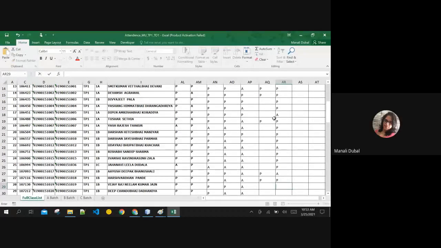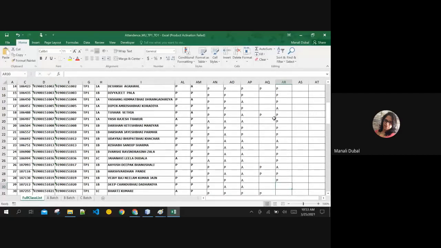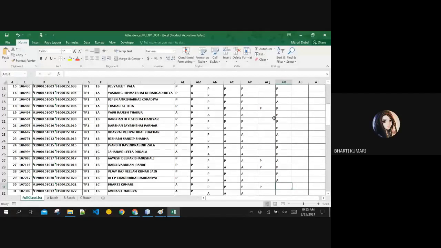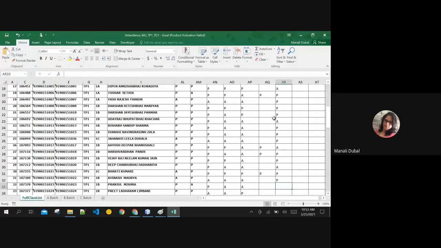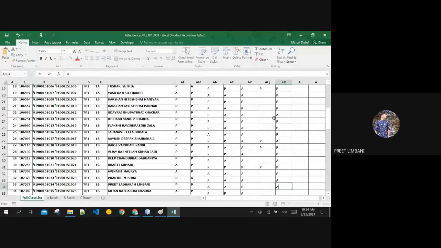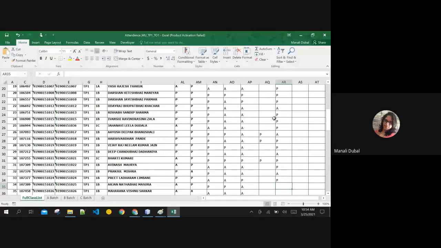Present, ma'am. Pradhanya. Bharti, present, ma'am. Avinash, present, ma'am. Pranjul. Preet. Limbani, present, ma'am. Arjan is not there. Maharana. Tanmayraj. Yes, ma'am. Vignesh Prasad, present, ma'am. Panjwani is there.